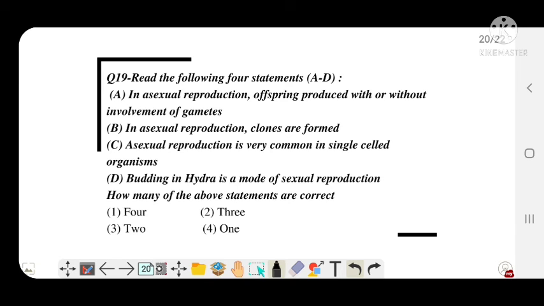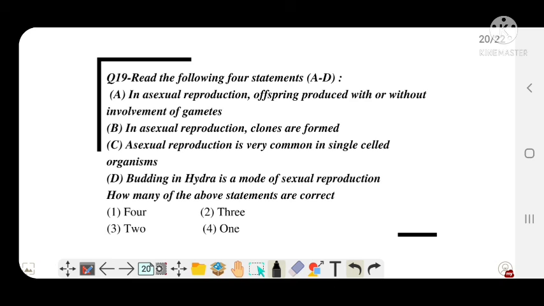Question number 19. Read the following four statements A to D. A. In asexual reproduction, offspring are produced with or without involvement of gametes. Option B. In asexual reproduction, clones are found. Option C. Asexual reproduction is very common in single-celled organisms. Option D. Budding in hydra is a mode of sexual reproduction.